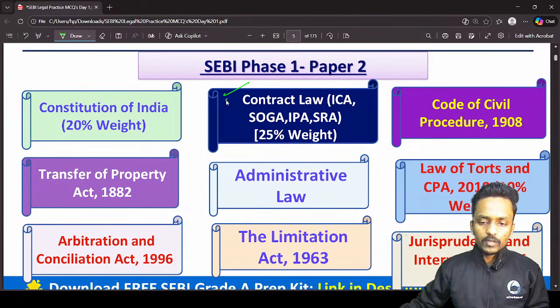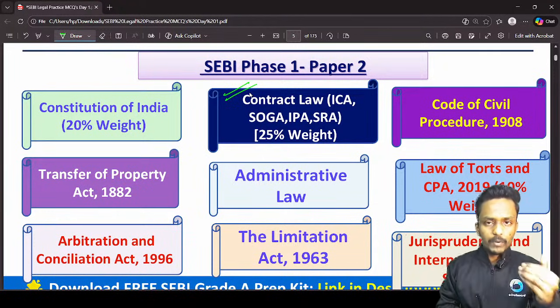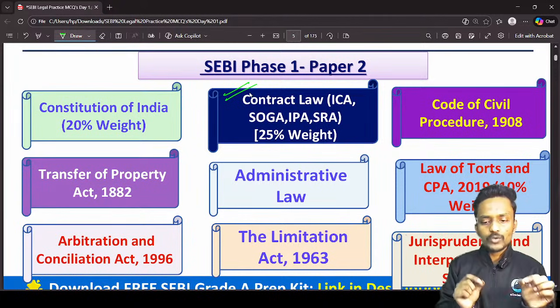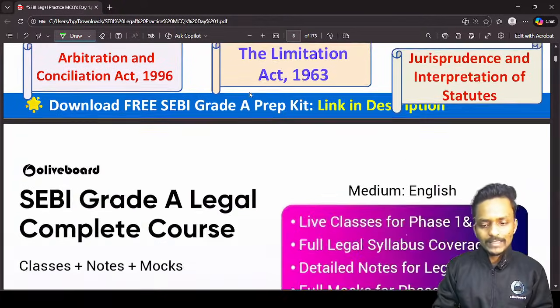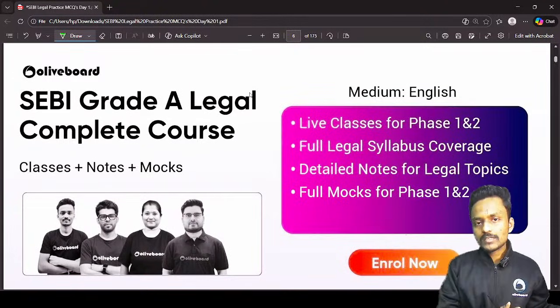Now the most important thing, this is your SEBI Phase 1 paper number 2, and today we are going to cover the contract law, Indian Contract Law, Sale of Goods Act, Indian Partnership Act and the Specific Relief Act. All of these contract law units we are going to cover in this session. And in your Phase 1 paper number 2, these units have a weightage of at least 25%. So we will spend sufficient time in this session, and tomorrow onward we will cover the remaining concepts and practice as well.